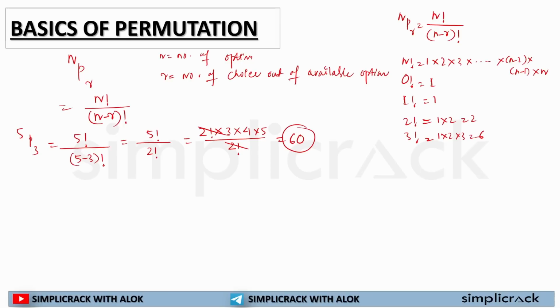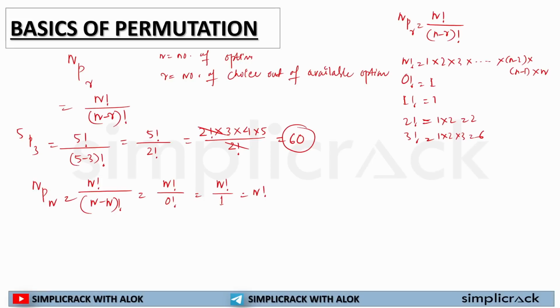Whenever you see any selection as nPn, that can be written as n factorial divided by (n minus n) factorial, which is n factorial divided by 0 factorial. 0 factorial is 1, so n factorial by 1, or I can simply write n factorial.